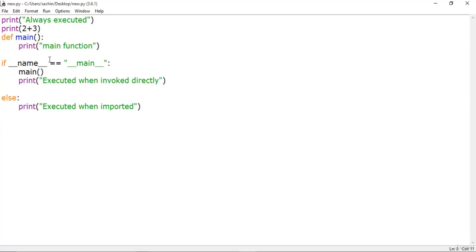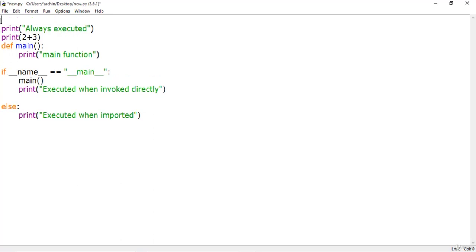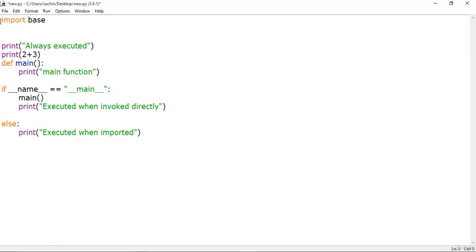If the script is being imported by any other module, at that time this name variable will be that module name. So if I import some code from another module, let me say this base module, then the name variable will be assigned as base, which is the module being imported. That means the name variable will have the base module assigned to it instead of main.